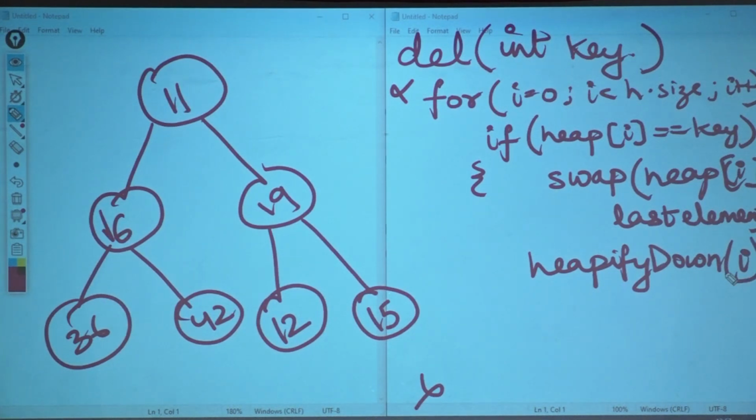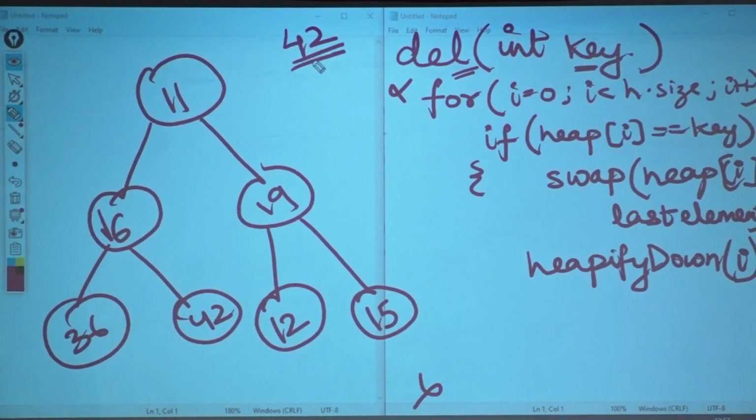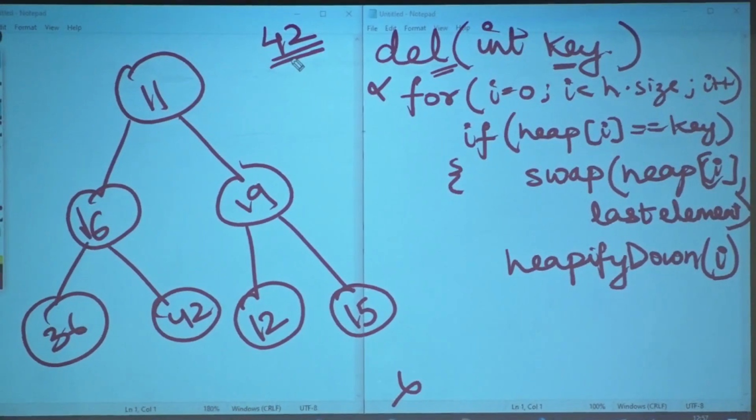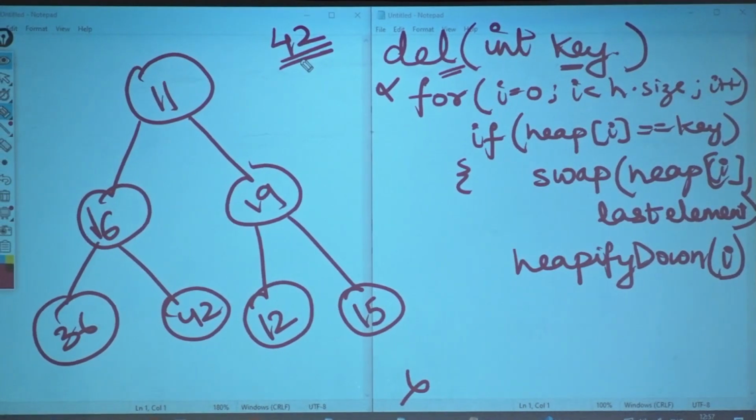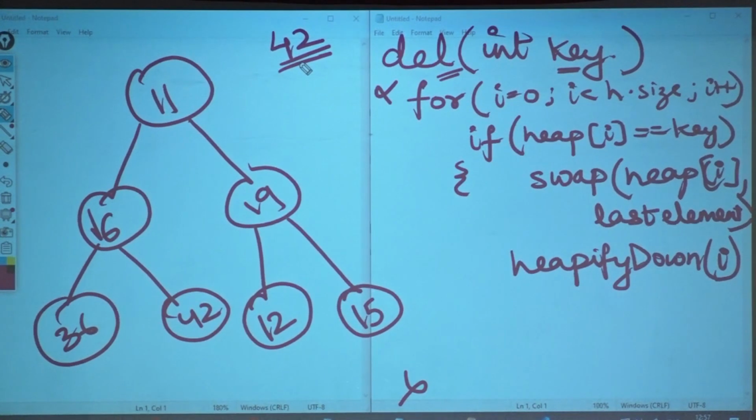Got it? First thing, I give the key to this delete method. I am saying 42 needs to be deleted. First, I will locate where 42 is. How will I locate where 42 is? Linear search. Okay? I will come to know the index of this 42 over here.